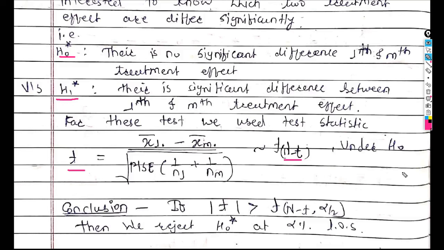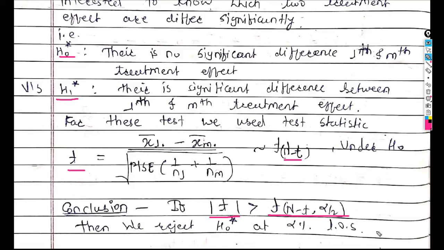Okay. So how do we make a conclusion about this hypothesis? If this T calculated value, or modulus of T calculated value, is greater than the T critical value, where T critical value is T with error degrees of freedom capital N minus T and alpha by 2 level of significance, then we reject H0 star at alpha level of significance.